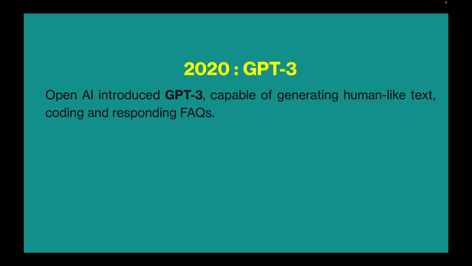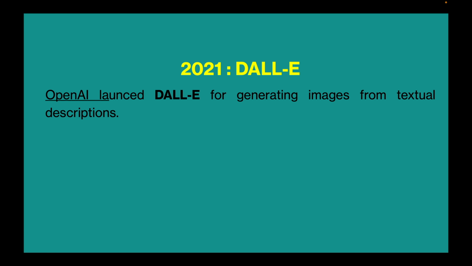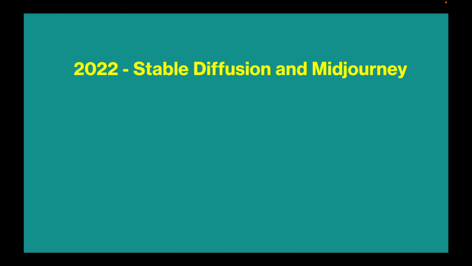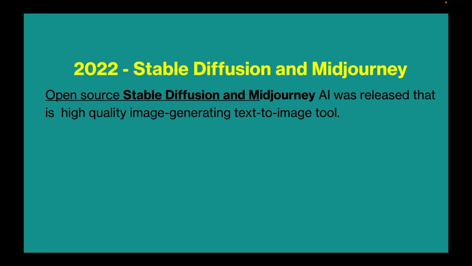In 2020, OpenAI introduced GPT-3, capable of generating human-like text, coding, and responding to FAQs. In 2021, OpenAI launched DALL-E for generating images from textual descriptions. In 2022, open source Stable Diffusion and Midjourney AI were released, which are high-quality text-to-image tools.